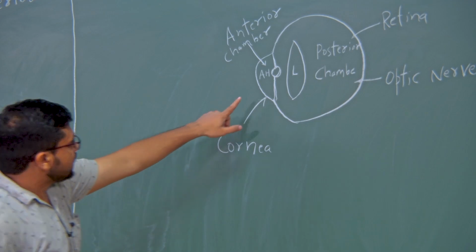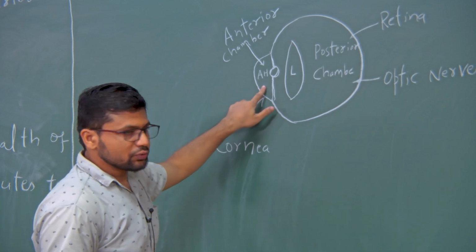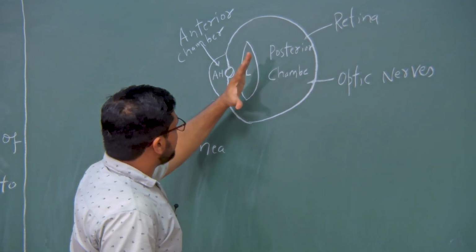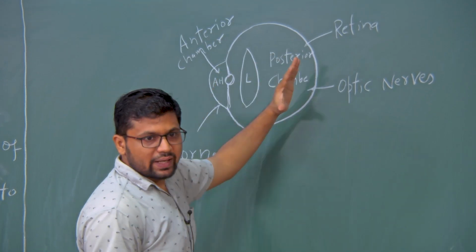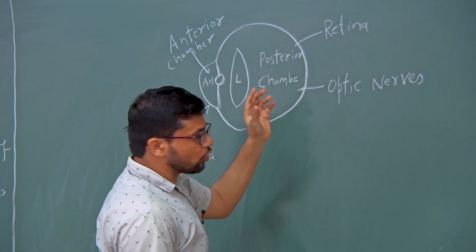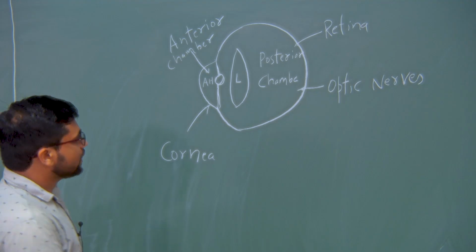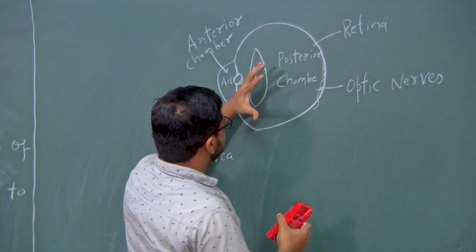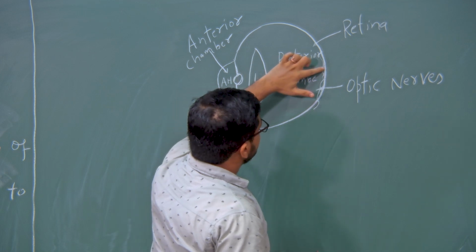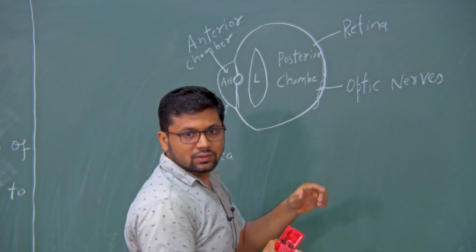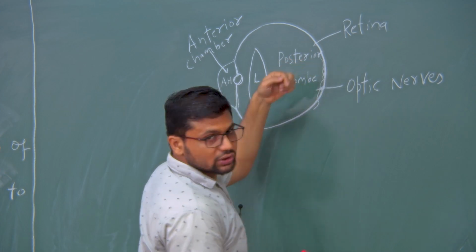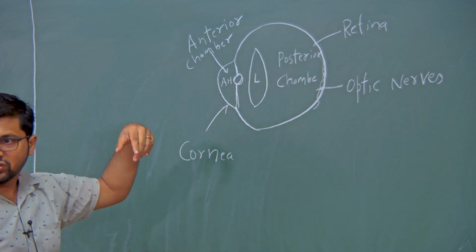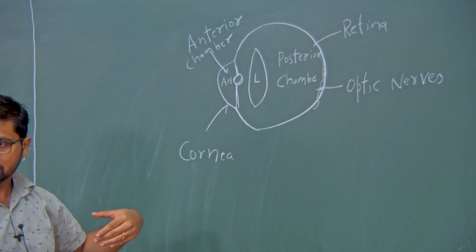So, if the pressure in this chamber increases, it will press all the organs towards the back, and that will cause the collapse of the optic nerves, because optic nerves are there on these walls. Because of this high pressure, these optic nerves will collapse. The blood will not flow through these nerves, and because of that the nerves will die.